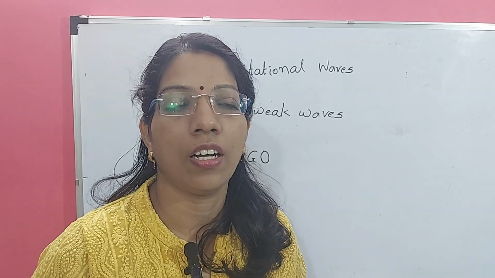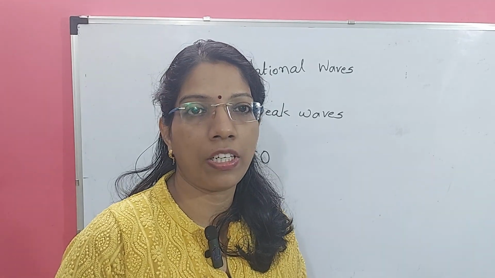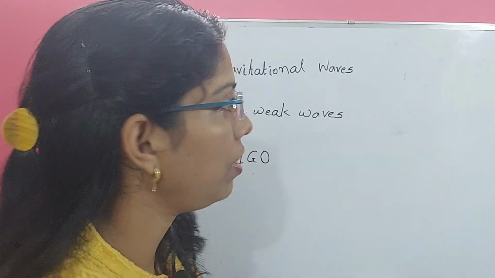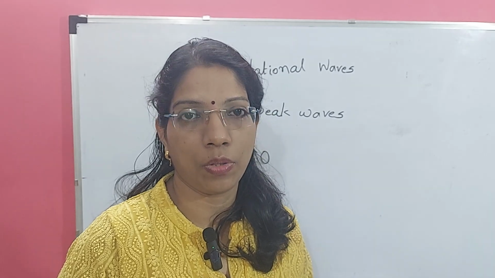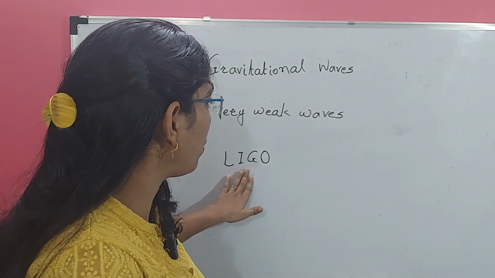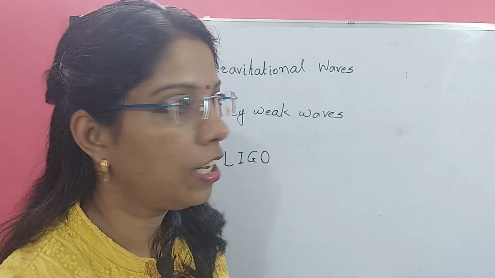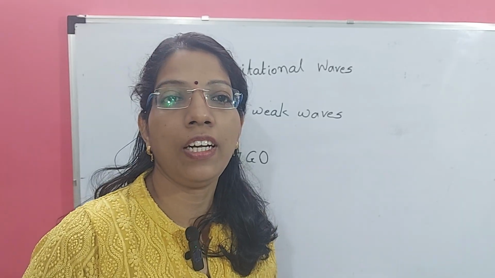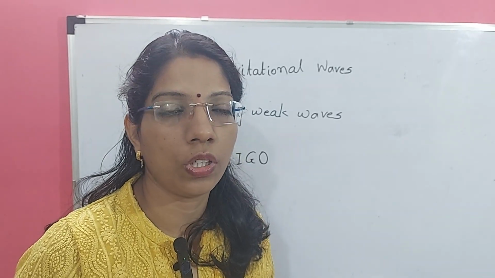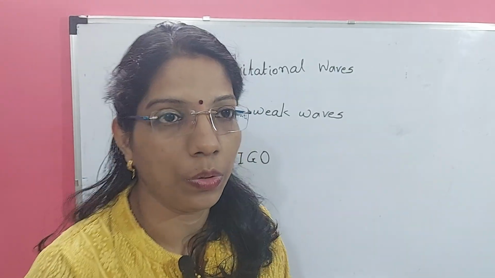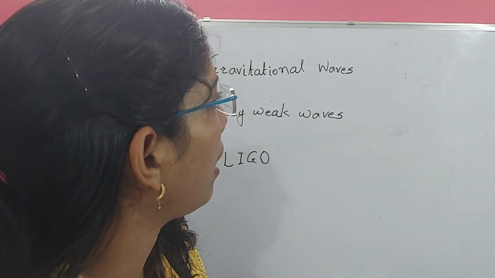He detected the appearance of the presence of gravitational waves, and scientists studied that they are very weak types of waves, and it is very difficult to detect them. There is an observatory, the Laser Interferometric Gravitational Waves Observatory, which can detect and study the gravitational waves. Many Indian scientists have contributed to the study and detection of these gravitational waves. So this is about the gravitational waves.